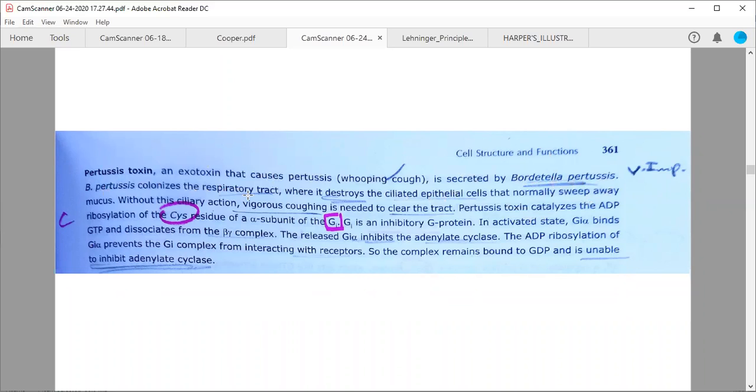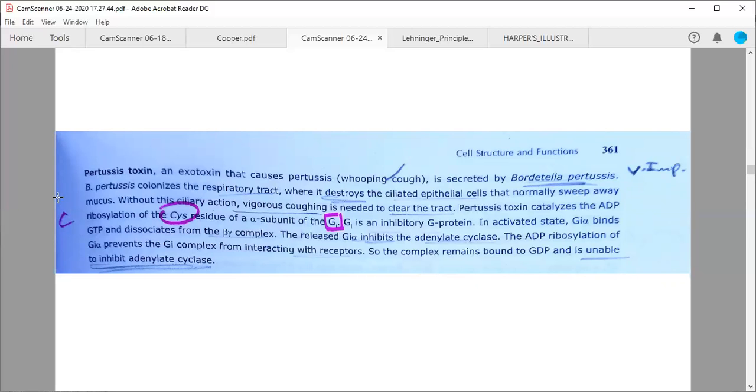जैसे कि कोरोना वायरस हमारे रेस्पिरेटरी ट्रैक में कॉलोनाइज हो जाता है, वैसे ही ये बैक्टीरिया भी रेस्पिरेटरी ट्रैक में कॉलोनाइज करता है, where it destroys this special class of epithelial cells, ciliated epithelial cells, because we know the ciliated epithelial cells secrete mucus, and they have cilia to remove dust particles or other things from our respiratory tract, to clear the respiratory tract and sweep away the mucus.